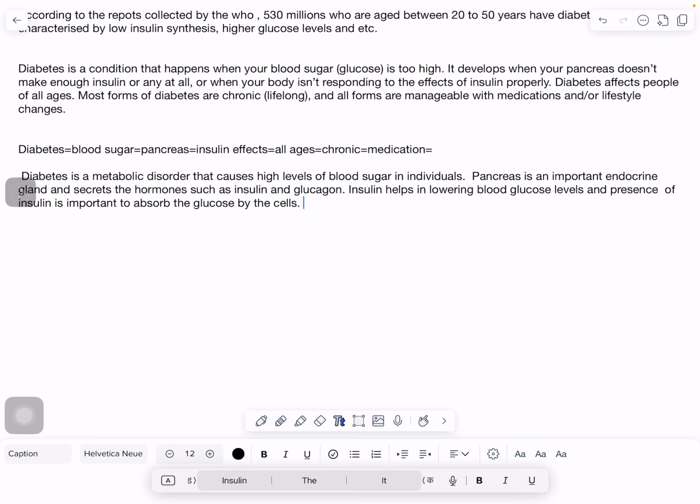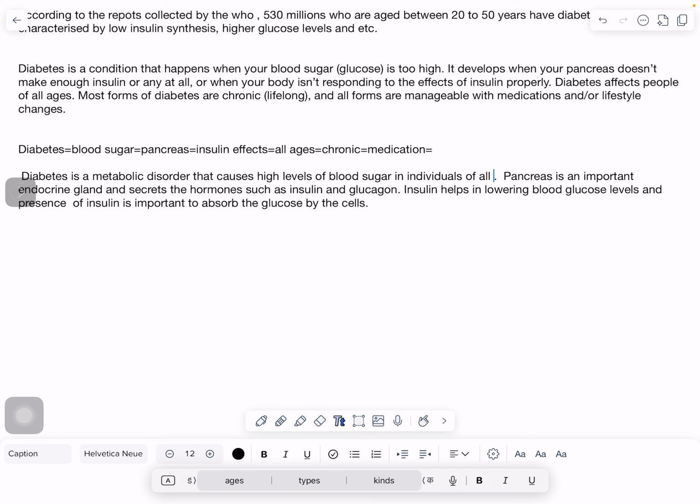Like diabetes is a metabolic disorder that causes high levels of blood sugar in individuals. You can write that causes high levels of blood sugar in individuals of all ages. So we have converted that into a prepositional phrase. This is how we can write.